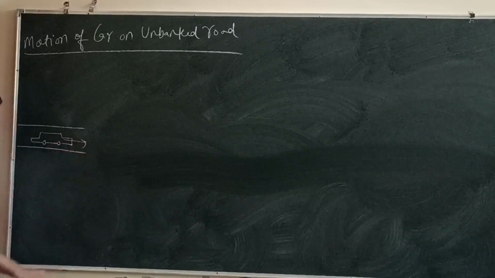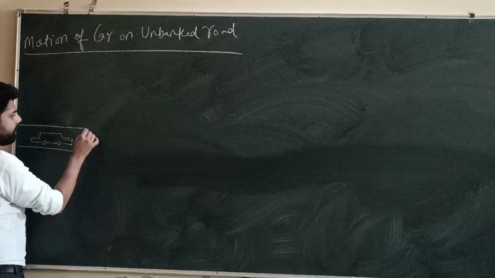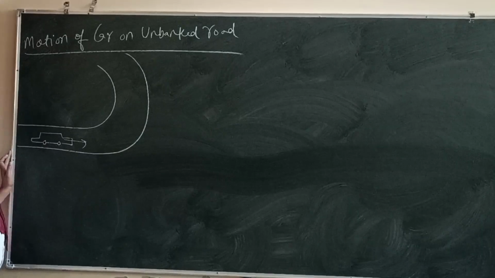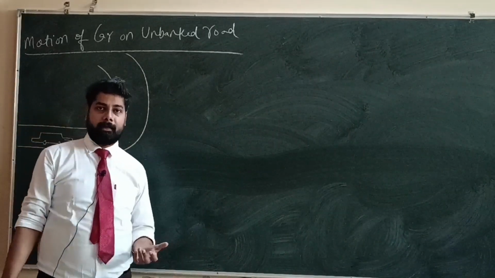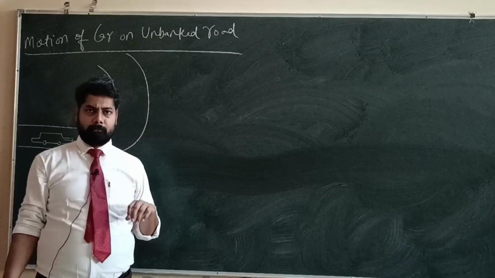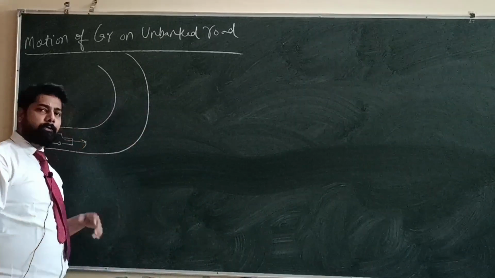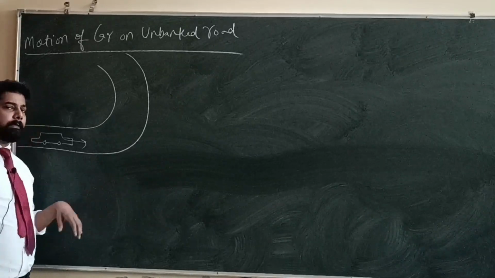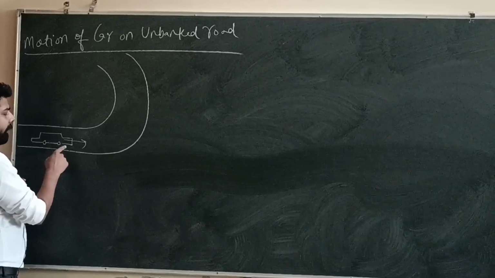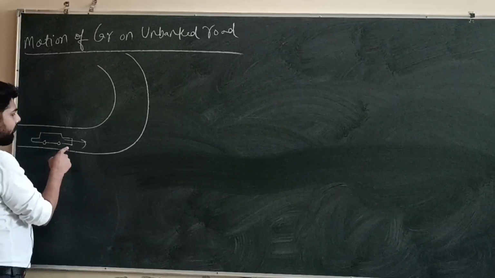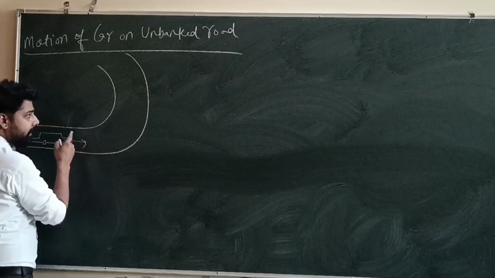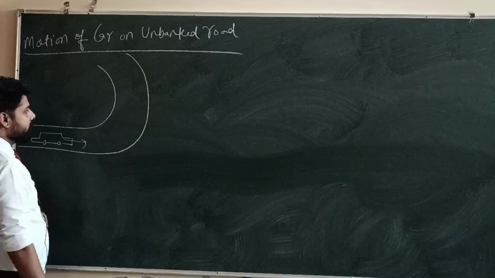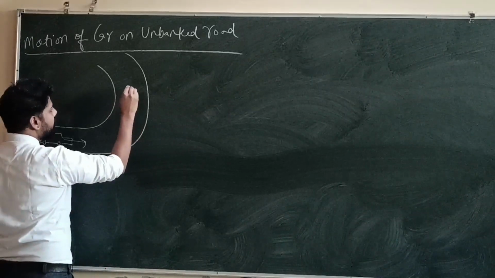is moving with some velocity, and suddenly a circular turn occurs, and the body has to turn safely without any skidding or slipping. So what will be the safe velocity so that the body can turn safely without any slipping? So that we have to calculate. So we have considered a body of mass m, and the body is turning on a circular road which has zero inclination.